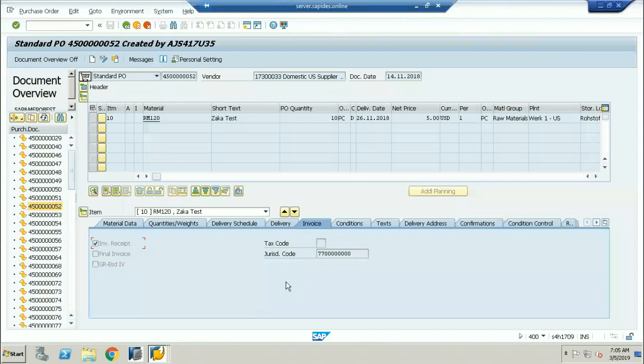MB52. Actually, this is what will display the material wise stock details. If you want to see the stock details, it will give the complete stock details. See here, warehouse stock details of the material. How much material is available in the warehouse? I want to know, because I am a financial consultant, but a little bit of knowledge is required. So how to see the stock in the warehouse? You have to use the transaction code called MB52, which will give the complete information about the warehouse.